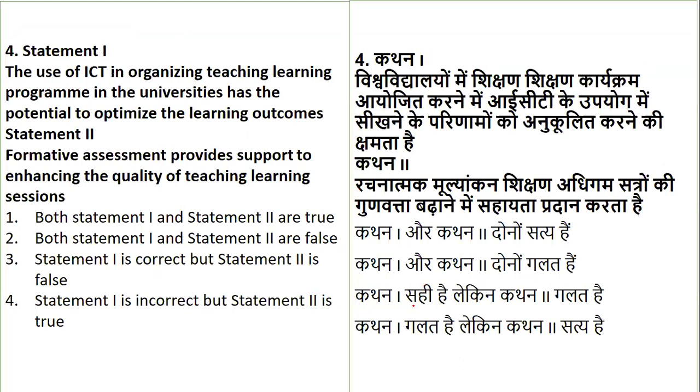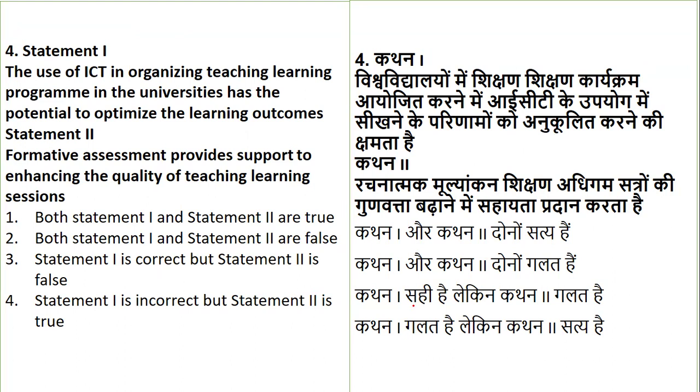Now, coming to the next question: the use of ICT in organizing teaching learning programs in the universities has the potential to optimize the learning outcomes. The second statement tells that formative assessment provides support to enhance the quality of teaching learning. So this question is not core ICT, it includes your topic of teaching aptitude also.